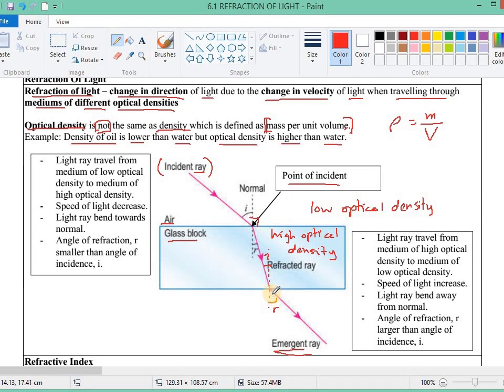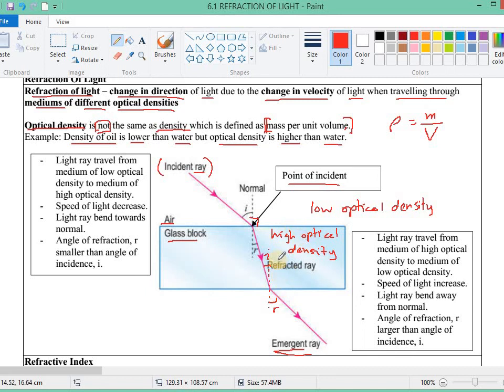And when the light goes from air back to vacuum, the speed of light will go back to the original speed of light, which is 3 × 10^8 meters per second. That is the maximum speed for light.